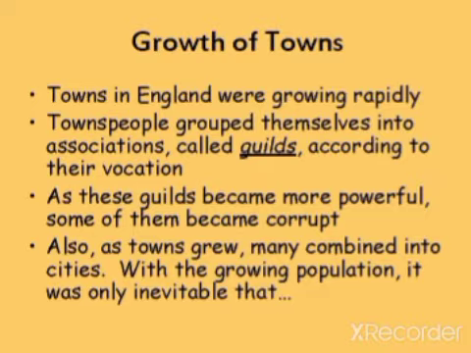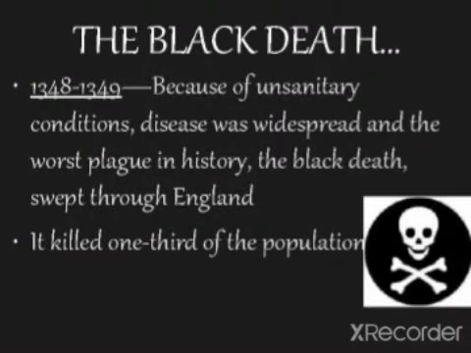Another important thing that you need to notice during this Middle English period was the growth of towns. During this period, towns were growing rapidly, and people grouped themselves into associations called guilds according to their vocation. So you'll have people who work with leather together, people who go for fishing together. As these guilds became very powerful, some of them became corrupt as well. Also, as towns grew, many combined into cities. With a growing population, cities also came up during this time.